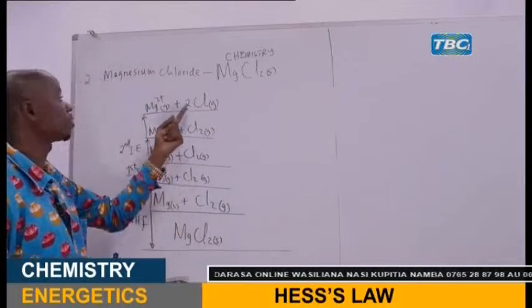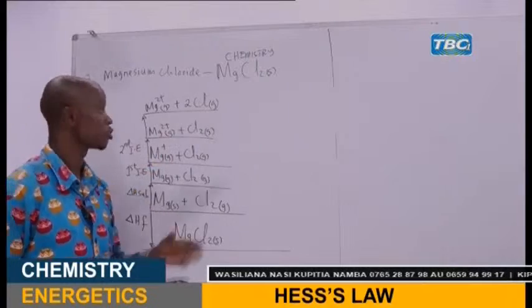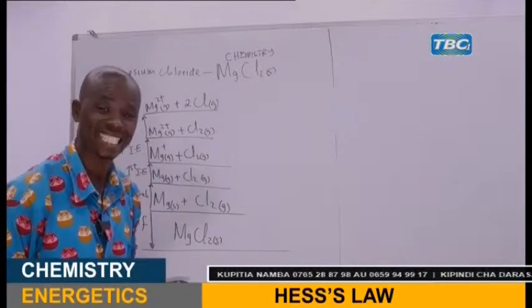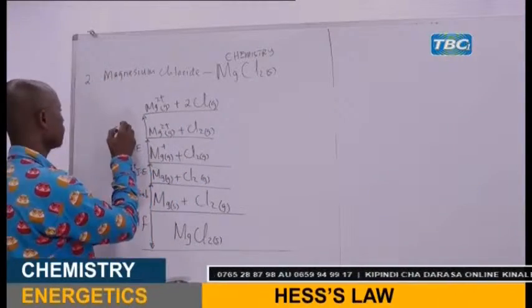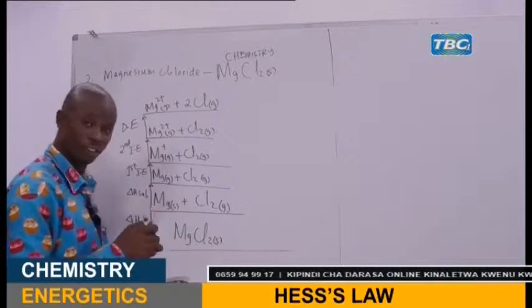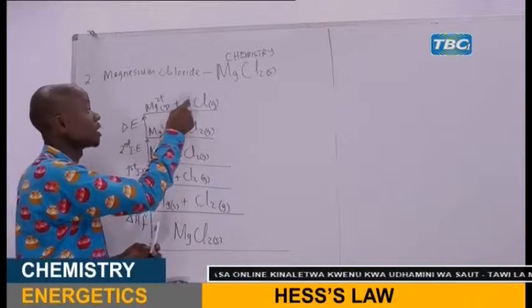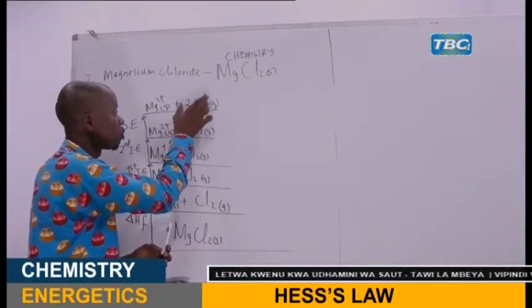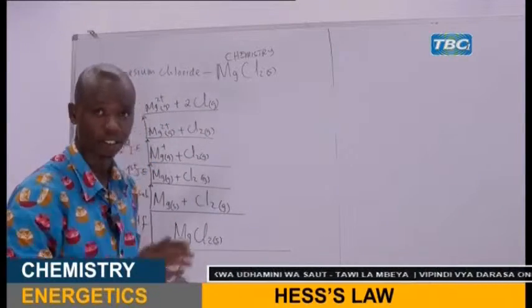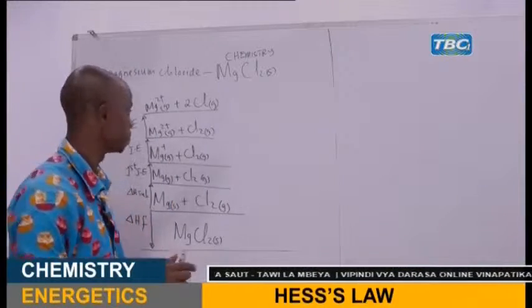So when you look here, there are 2 moles of chlorine gas atoms formed. So automatically, this is dissociation energy, not atomization. If you write atomization here, that means you have to multiply by 2 because 2 atoms of gaseous chlorine are formed. So it is important for you to remember.